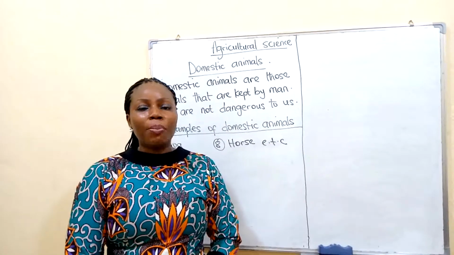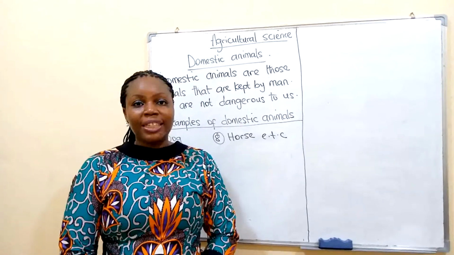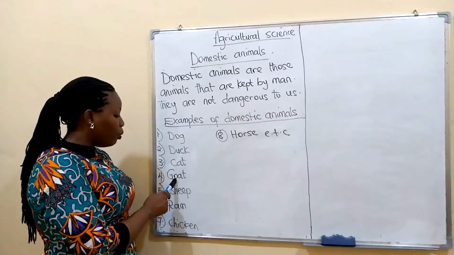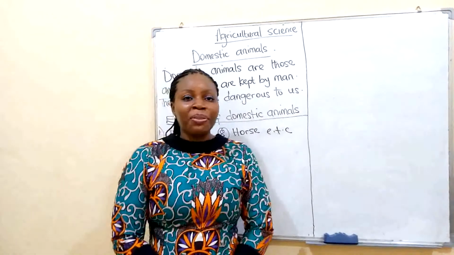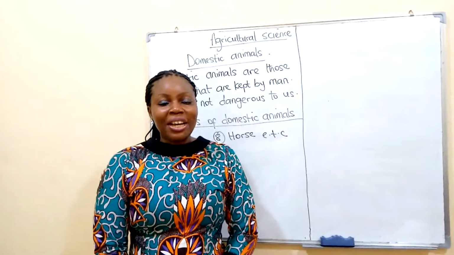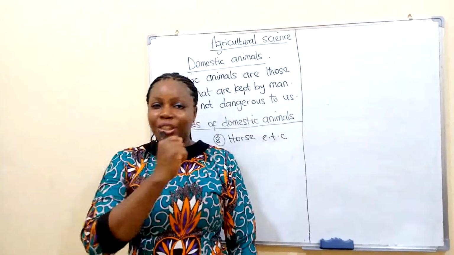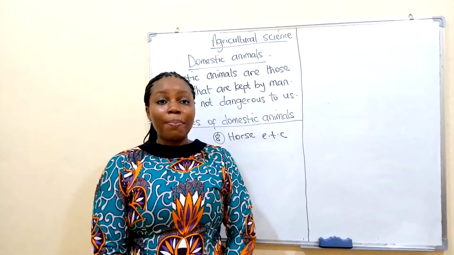Now you can tell me some other reasons why we keep domestic animals. Another reason, like your goats. Why do you keep your goats, your sheep, your ram, and your chicken? Can you tell me why? As meat, or as food. Some of you like chicken a lot. You love eating goat meat. As meat, we keep them as food.